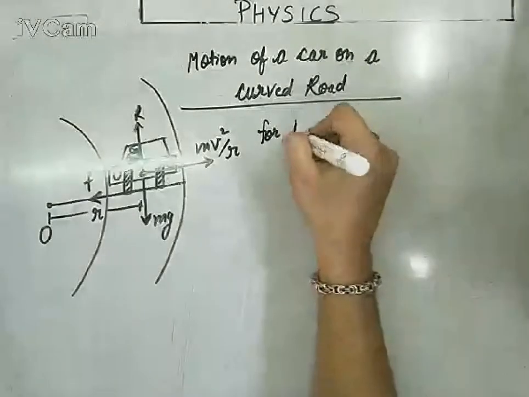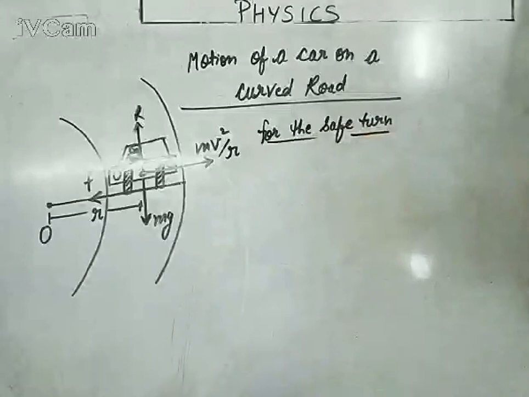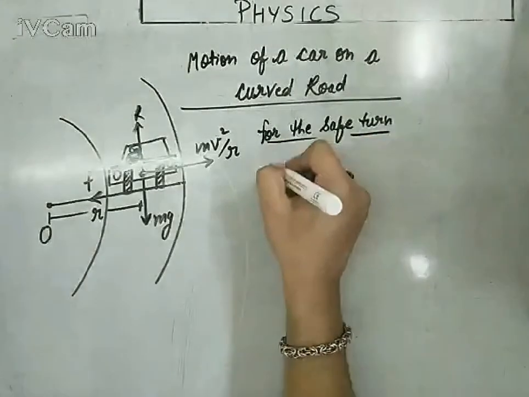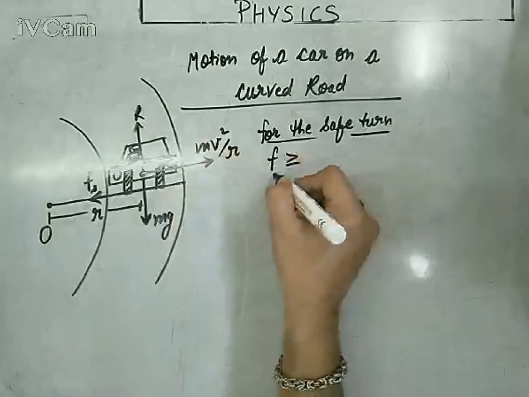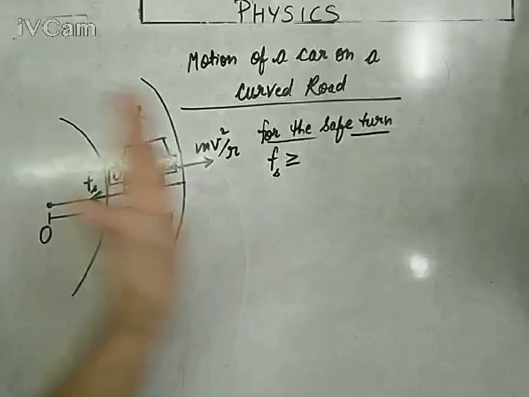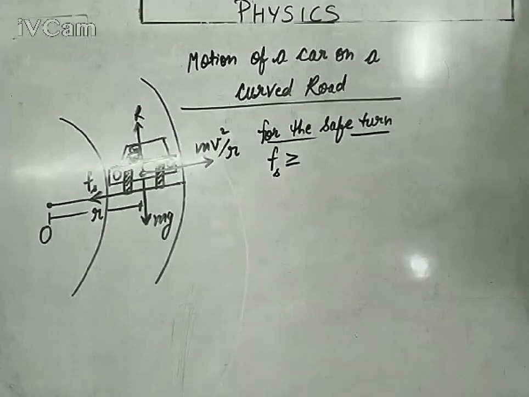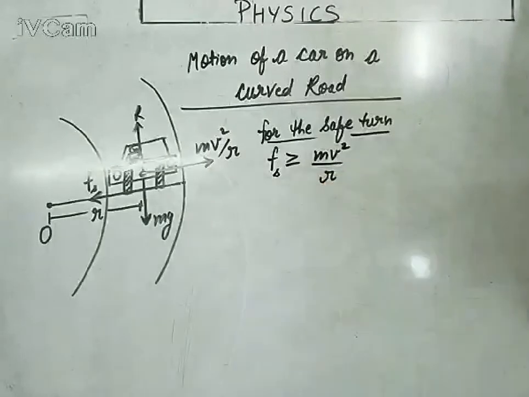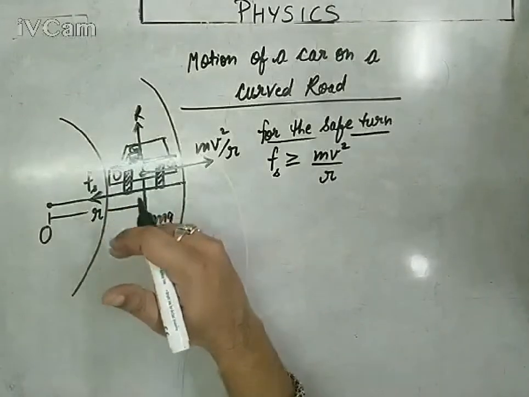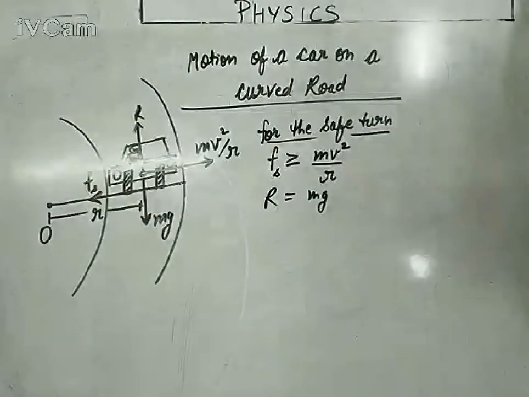So for the safe turn of the car, the friction force must be greater than or equal to... It is a static friction to keep the car on the track. Static friction means the car is not skidding at all, neither in the outward direction nor in the inward direction. So static friction must be greater than or equal to the centrifugal force, that is mv square upon r. We have derived the formula, so we are implementing it. And since the car is not moving vertically up or down, mathematically R is just equal to mg.